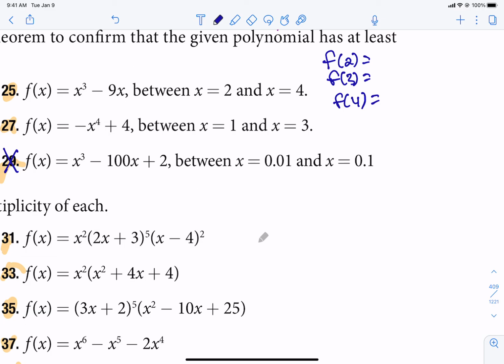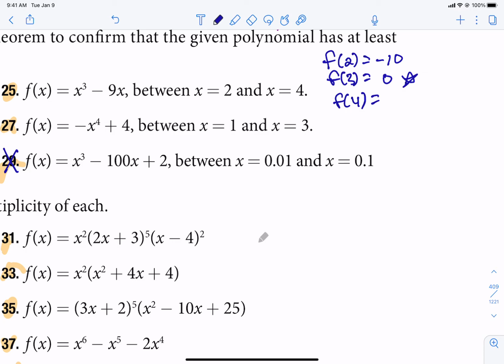If we plug in 2, we get 8 minus 18, which is negative 10. If we plug in 3, we get 27 minus 27, which is 0. We really can stop. We found one. All it says is, can you find a 0 between there? So always check the integers first. If you don't get a 0, but one was positive and one was negative, there's a 0 right in the middle of those two values.